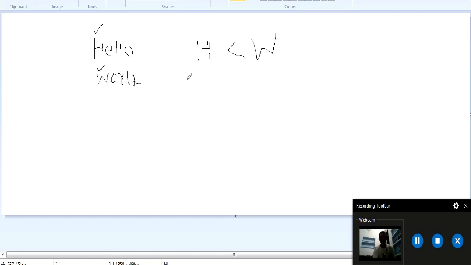Now, one more thing in lexicographical comparison is when it finds out that there is a difference between the characters, it doesn't continue the comparison. Okay, so after H and W, it will not continue the comparison between them. So these will be discarded by the compiler. Only H and W will get compared. So this is lexicographical comparison.